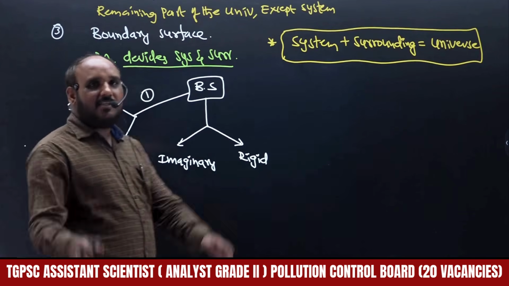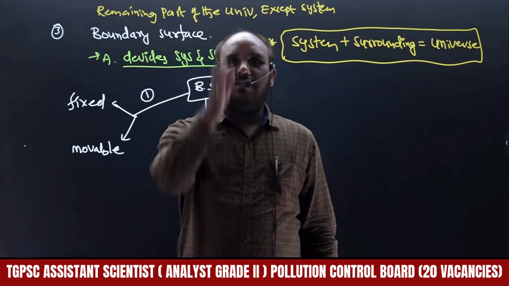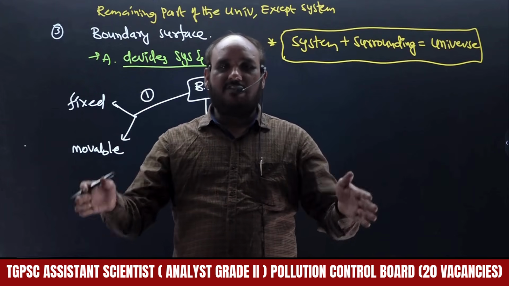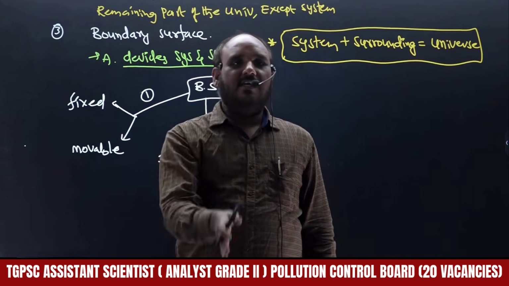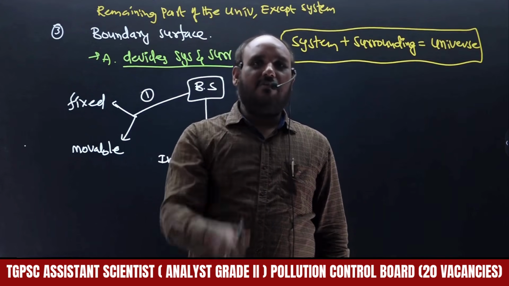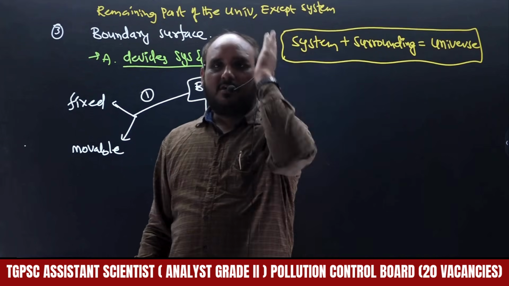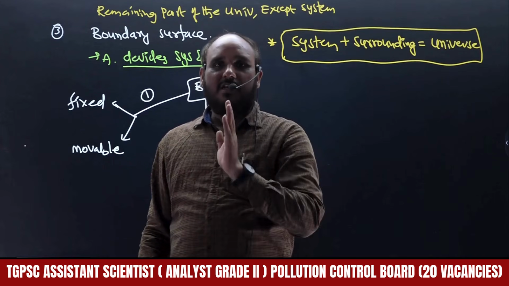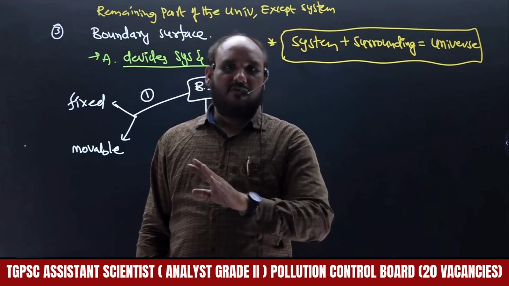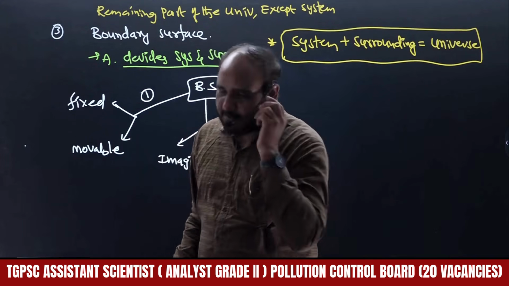Imaginary means, for example, this classroom is there. So benches on this side and this side are there. Just imagine one curtain between these two benches. That is called boundary surface. These two rows will be separated, we just have to imagine one curtain there, right? Curtain means we have to imagine it, right? So that is the imaginary boundary surface. Or else we may put one wall in between, and the wall is fixed or rigid, right? So rigid cannot be movable, but imaginary we can move either this side or that side, depending on the various properties, right?